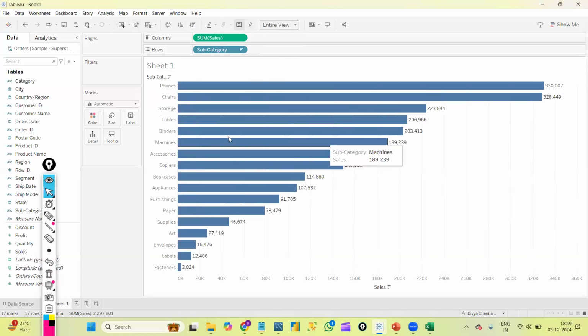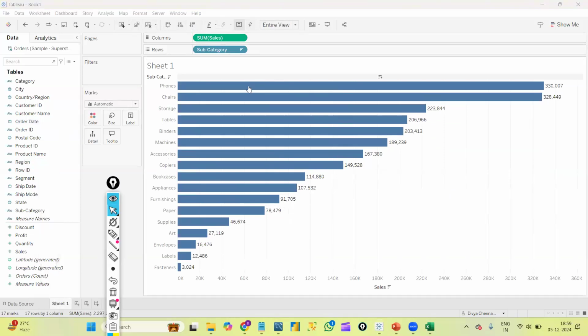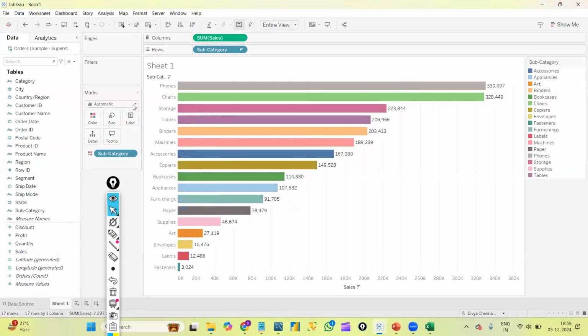If I want to add color to it, for each subcategory, if I want to give different colors, I'll drag this subcategory and drop it in the color part in the marks card. Then I can see each subcategory in different colors. Towards the right side, this is technically called a legend. It helps us understand which subcategory is taking which color. For numerical data, it will show something different, but we will call these legends.